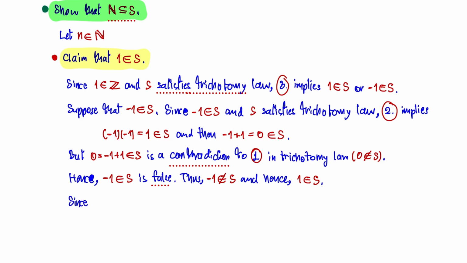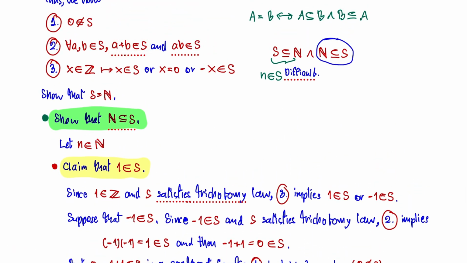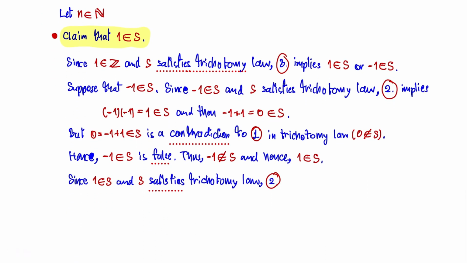So since 1 is in S and S satisfies the trichotomy law, the second one, the sum of two elements in S must be included in set S. So the second law implies that 2, which is 1 plus 1, is in set S. Once you have 1 and 2, you can have number 3, because 3 is 1 plus 2 in set S. You can have number 4 because you have 1 plus 3 or 2 plus 2.